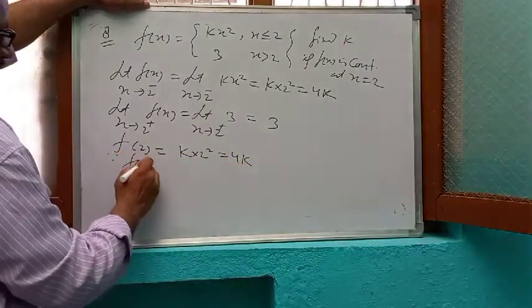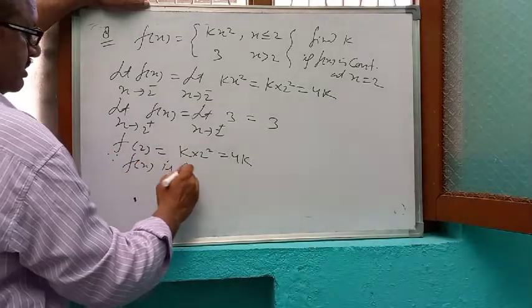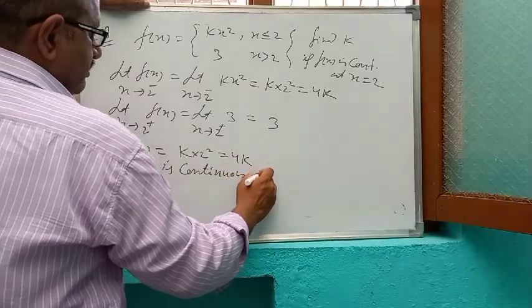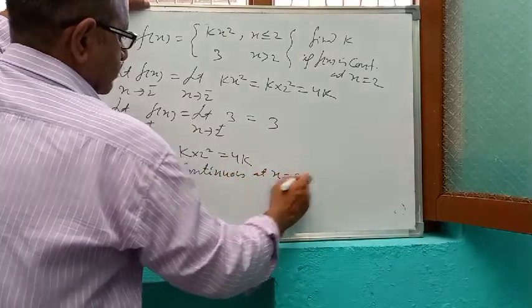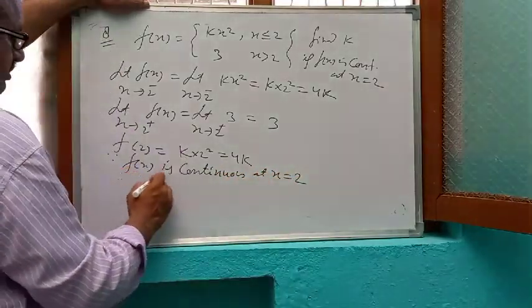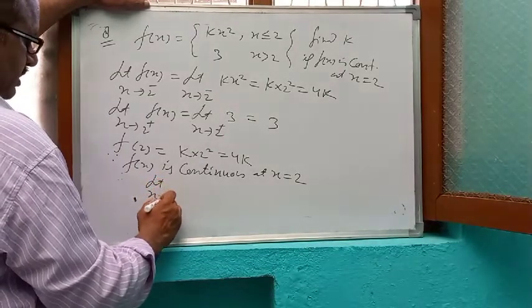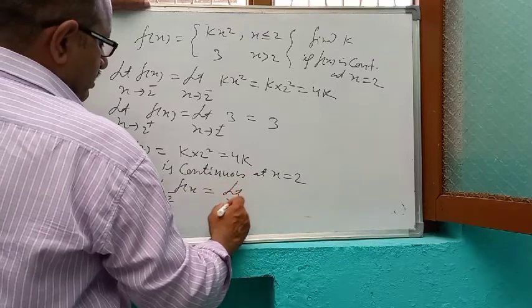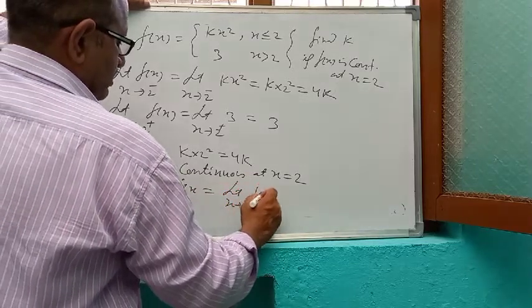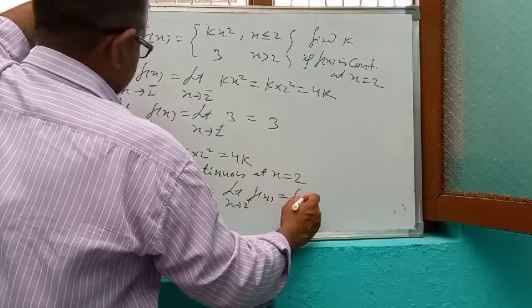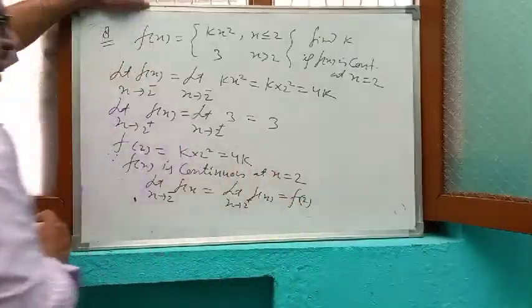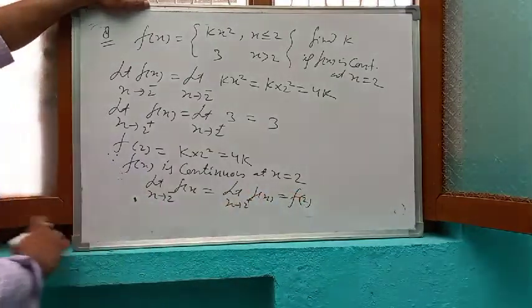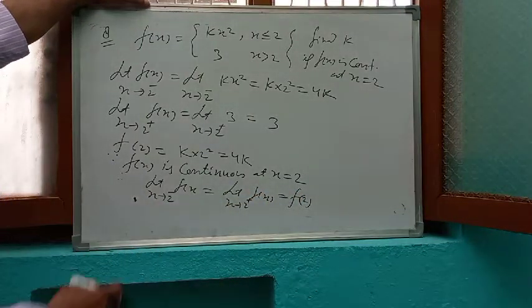Since f(x) is continuous at x is equal to 2, therefore limit x tends to 2 minus f(x), limit x tends to 2 plus f(x), and the functional value at 2, the left hand limit, right hand limit, and functional value at x is equal to 2 are all equal because f(x) is continuous.